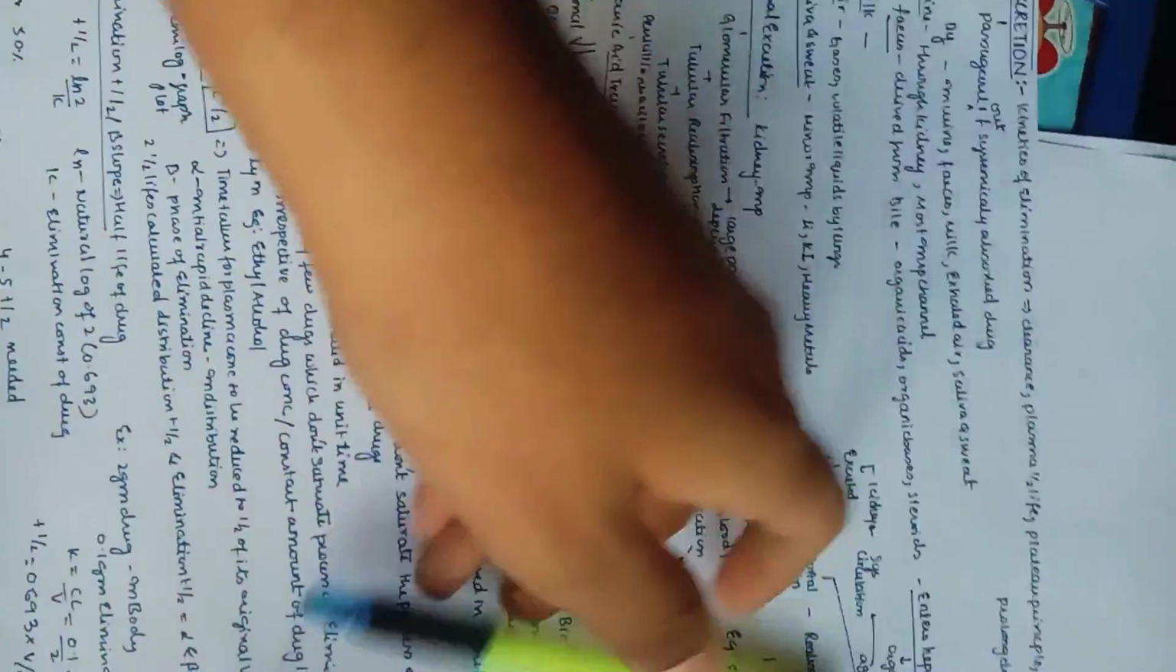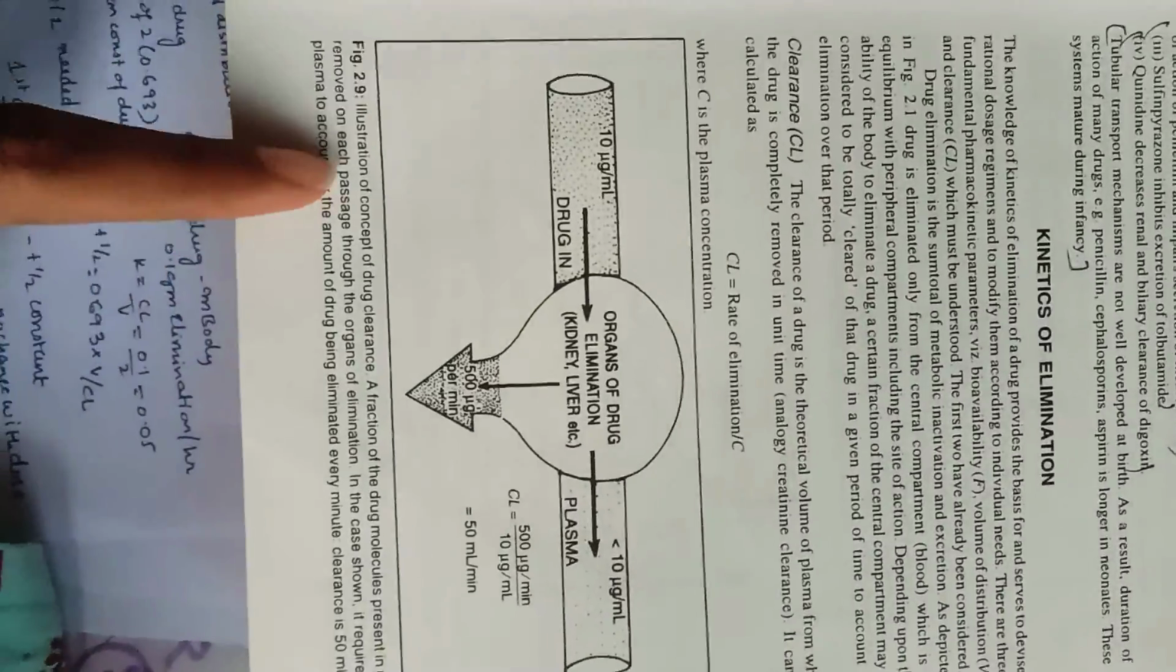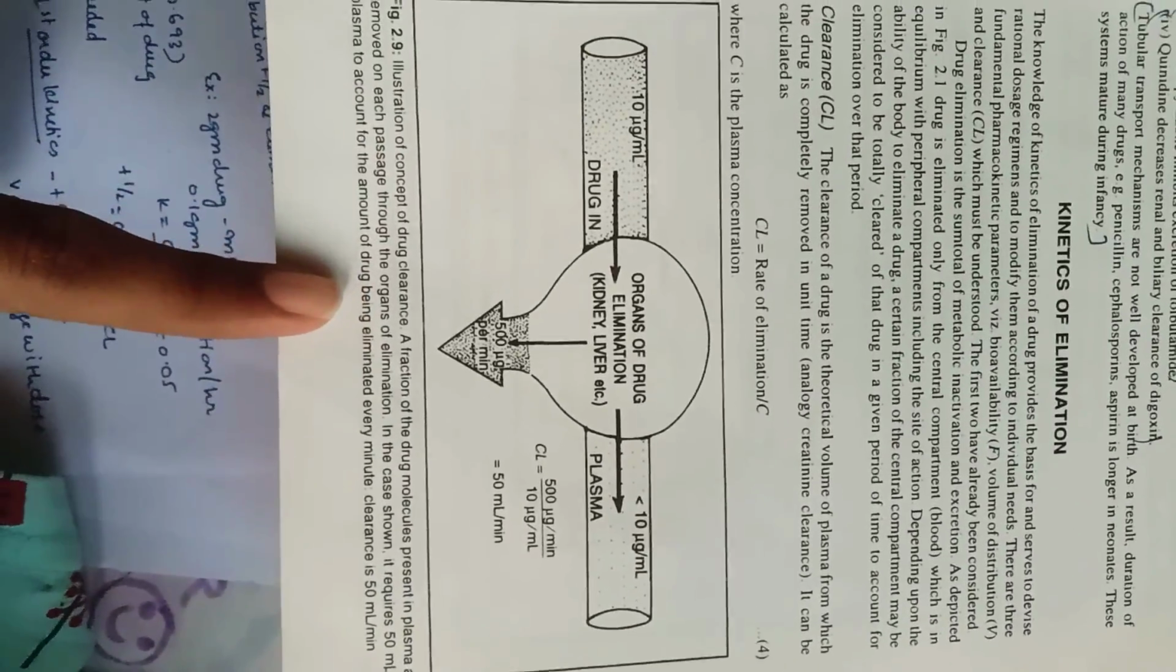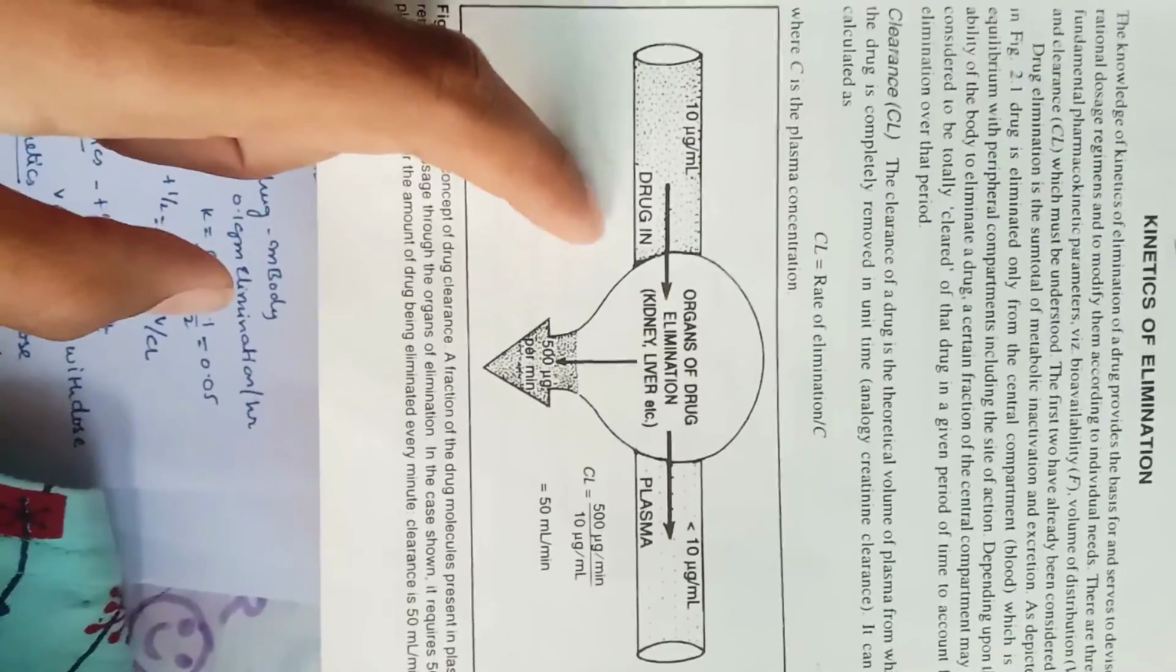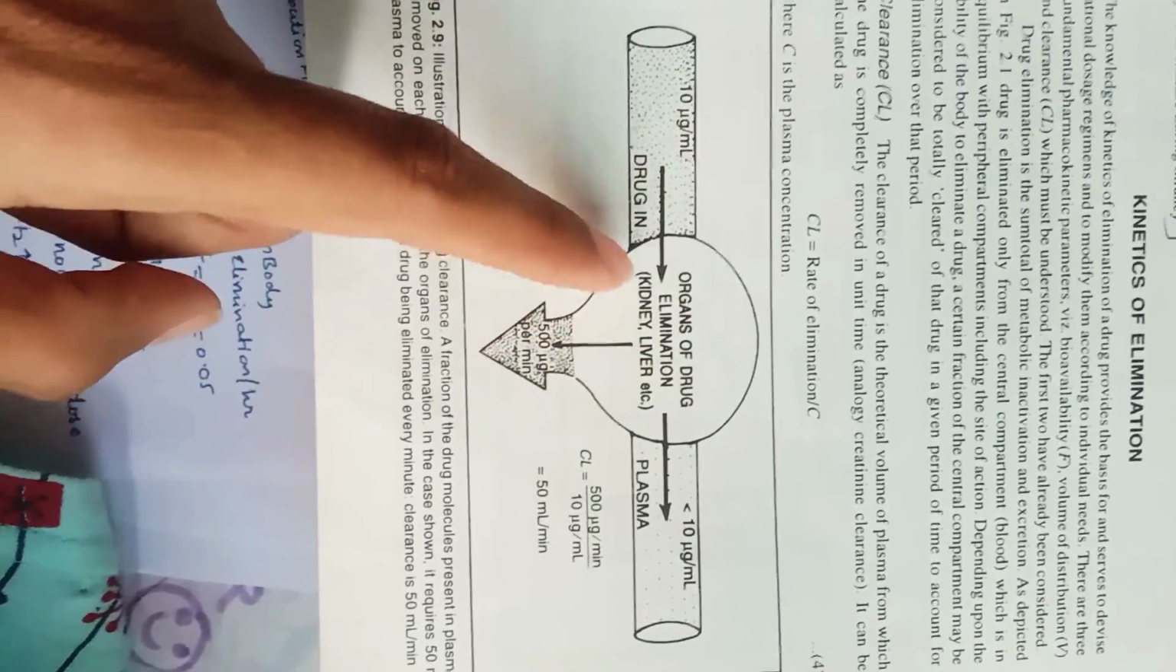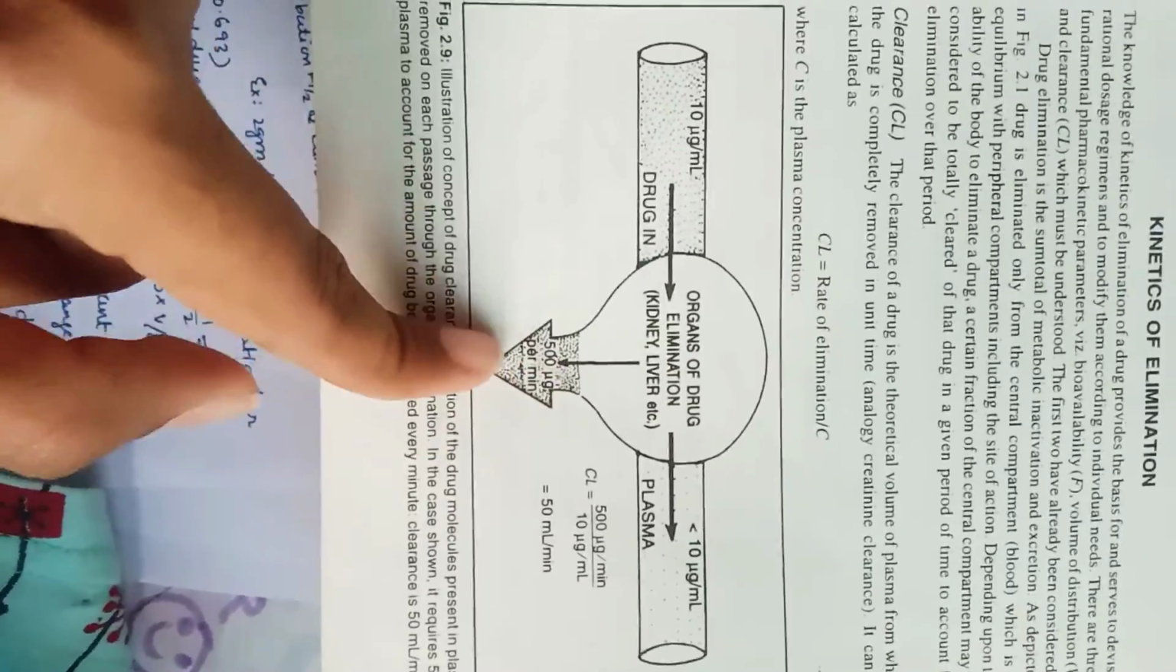Now let us see the clearance diagram to understand the concept. This is an illustration of the concept of drug clearance. A fraction of the drug molecules present in the plasma is removed on each passage to the organs of elimination. In the case shown, it requires 50 ml of plasma for the amount of drug eliminated every minute, and clearance is 50. It is the same as shown in the text. Drug is eliminated mainly by kidney or liver. So 500 milligrams per minute and 10 milligrams plasma concentration: 500 by 10 gives 50 ml per minute.